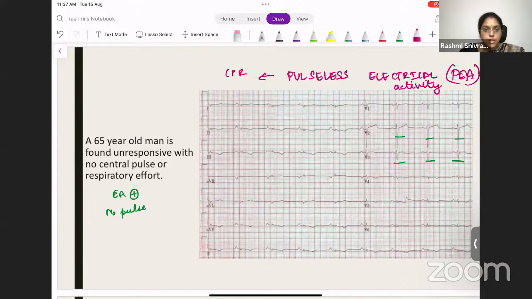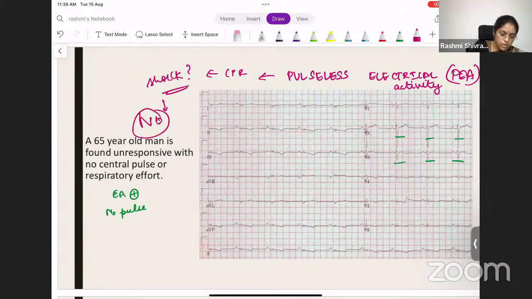If these two are excluded, and then you start the patient on CPR, can you shock it? Can you shock pulseless electrical activity? No. The answer is definite no. You cannot shock pulseless electrical activity.